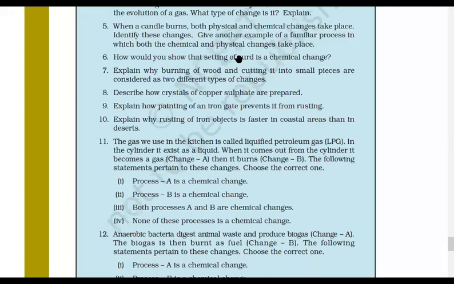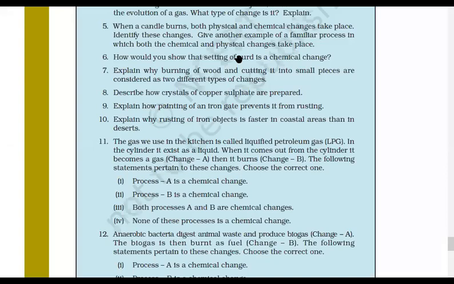Yes, sir. Crystals of copper sulfate are prepared using the crystallization method. If we take a cup full of water in a beaker with a few drops of sulfuric acid, and heat it, when it starts boiling we add copper sulfate powder while stirring, till the solution becomes saturated.